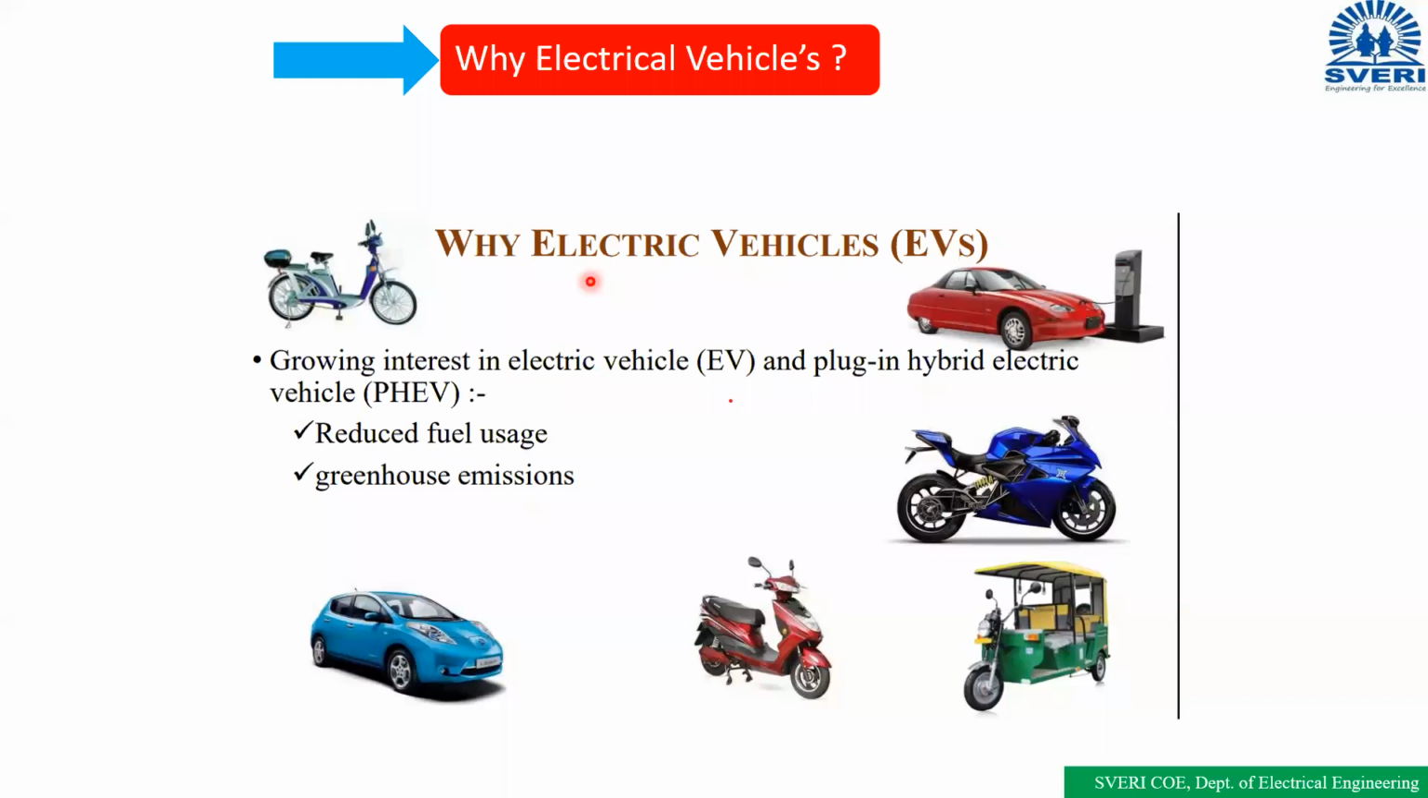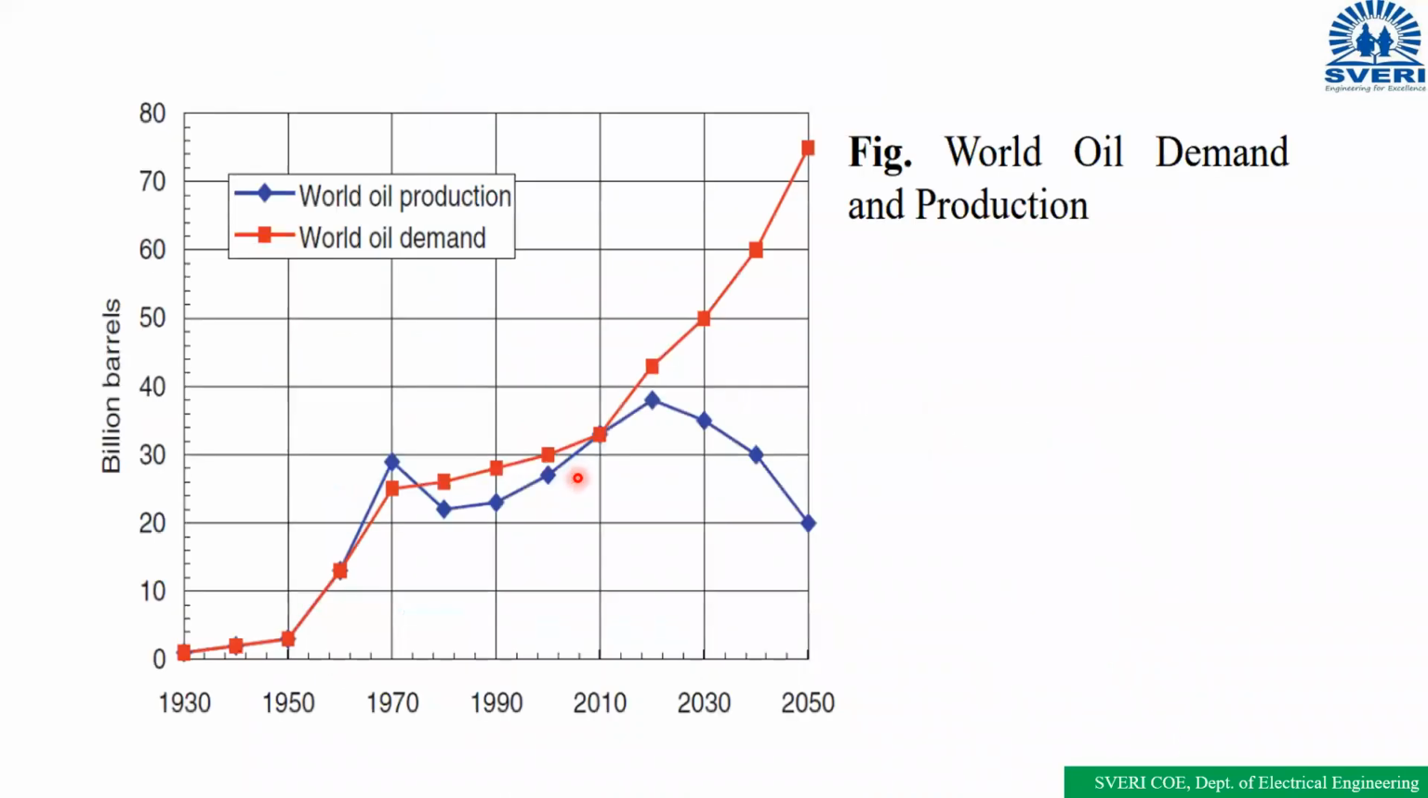So why we need electric vehicles? Why do we need the electric vehicle? To reduce the pollution, to reduce the fuel usage. To reduce fuel use, we have to use electric vehicles, right? Is it right? Yes. Okay, means to reduce the fuel usage and to reduce the pollutions.